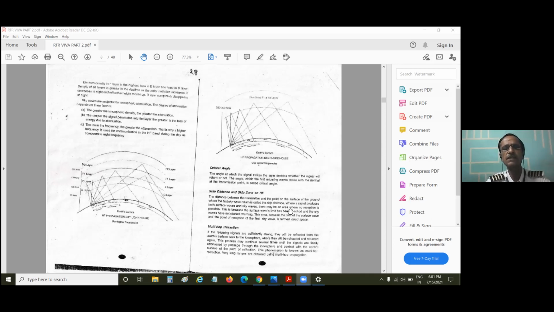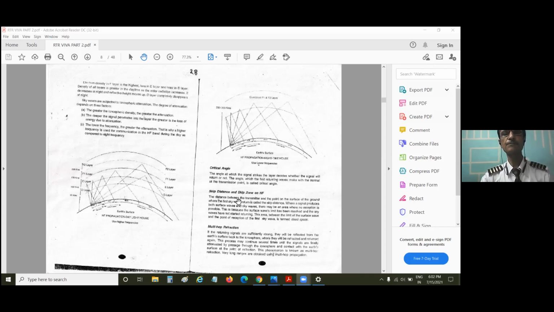Where did the last ground wave go? After that, there is no ground wave. Suppose it went till 50 kilometers. So the skip distance is 50 kilometers. Why? Because the ground wave went only up to 50 at the last. After that, it skips the distance. But skip zone, wherever the last ground wave went and the first sky wave came, there is no signal at all between this. There is no ground wave and no sky wave. And so this is known as a zero signal zone or dead zone.